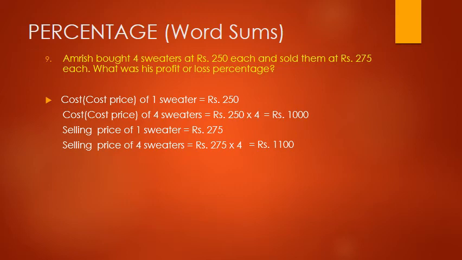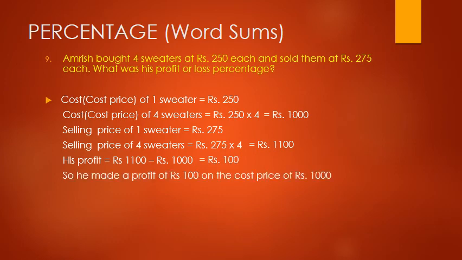So children, because the selling price is more than the cost price, the selling price of 4 sweaters is more than the cost price of 4 sweaters. So his profit is rupees 1100 minus rupees 1000, which is equal to rupees 100. So we can say he made a profit of rupees 100 on the cost price of rupees 1000.